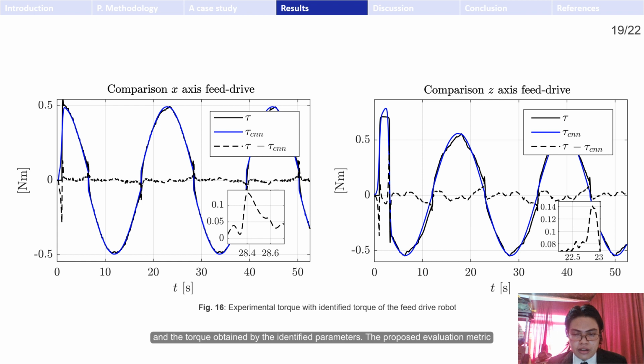The proposed evaluation metric considers the slight variation of the signals to be compared. On the x-axis, even though the real torque is very close to the identified parameter torque, the similarity does not exceed 90% because there are high frequency differences with a small amplitude in the frequency part of the evaluation metric. In the zero-cross region, the characteristics of the proposed evaluation metric for electronic signals make it ideal for comparison because it considers the frequency spectrum.